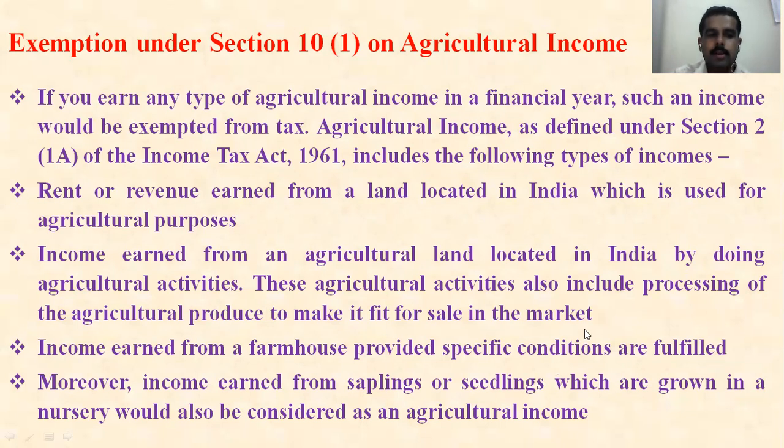Suppose you have a nursery business. With the help of a few seeds, you are growing some plants and selling these plants. On those plants you are getting some income. That income is also agricultural income and should be treated as exempted income. I think you got clarity regarding agricultural income.